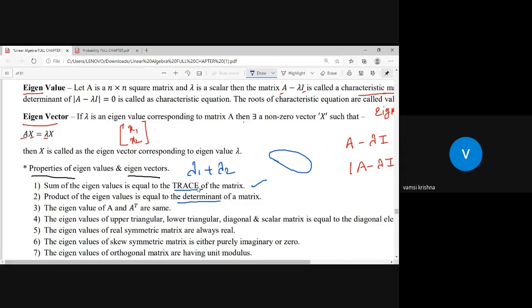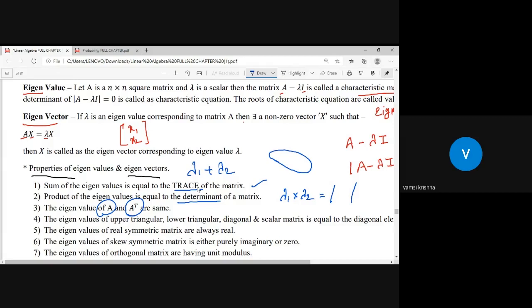The product of eigenvalues, you may have lambda 1 into lambda 2, or you may have three eigenvalues, lambda 1 into lambda 2 into lambda 3, like that. That product is equal to the determinant of the given matrix. And the eigenvalues of the given matrix A and A transpose are both the same.